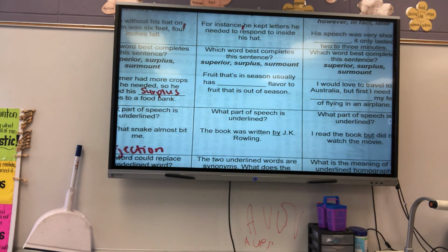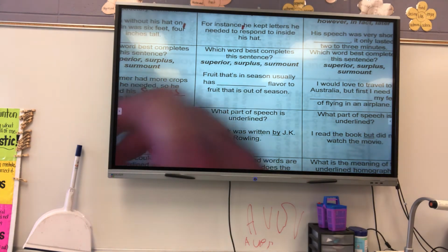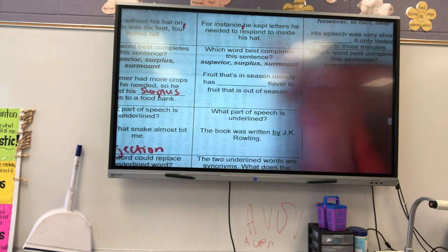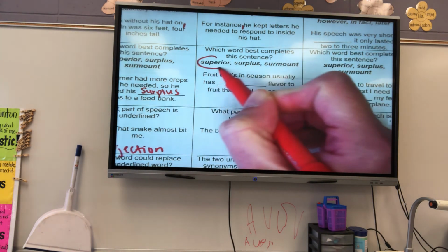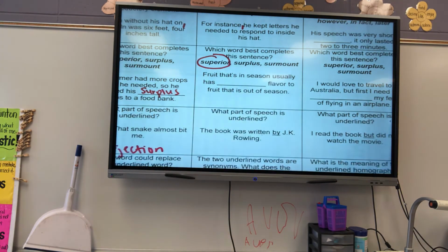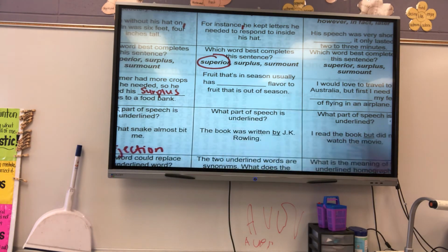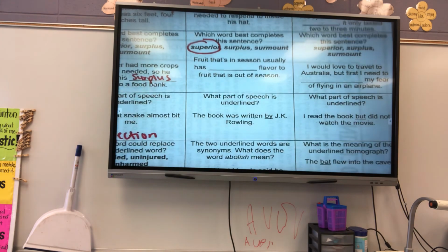Which word best completes the sentence? You've got superior, surplus, and surmount. Fruit that's in season usually has blank flavor to fruit that is out of season. What kind of flavor? Superior. Better in quality, status, above average. It is going to be a superior, not to overcome a difficulty. Is my fruit going to overcome a difficulty? No. Is it going to be more than what I need? The flavor? No. Never.